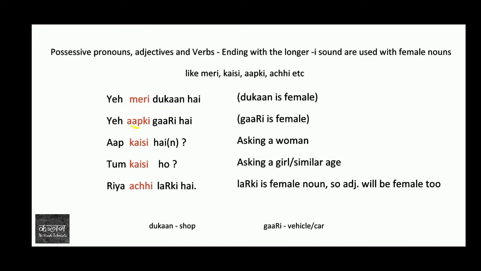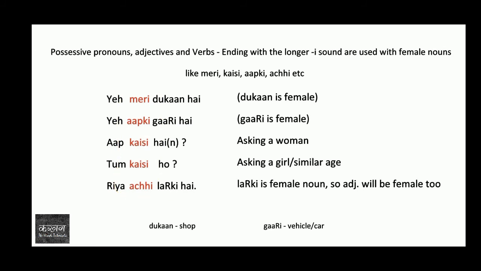आपकी गाड़ी, your car or your vehicle. ठीक है? ये आपकी गाड़ी है, this is your car. Asking an elderly woman or asking a woman with more respect, आप कैसी हैं? ठीक है? And asking a girl of similar age or a woman of similar age group, we ask तुम कैसी हो? Okay? So be it singular, be it plural, be it formal or informal, in all the female cases we use the words ending with ee.